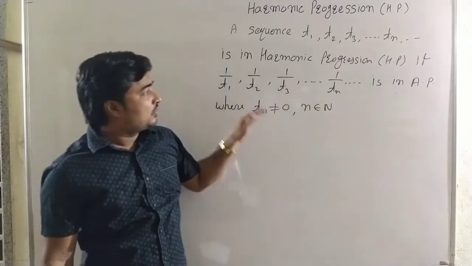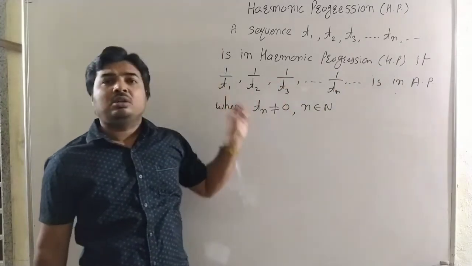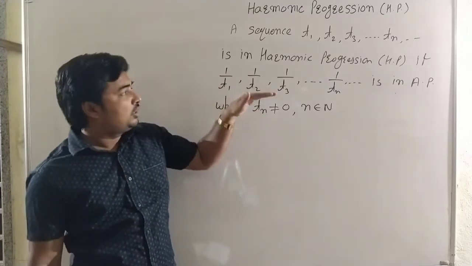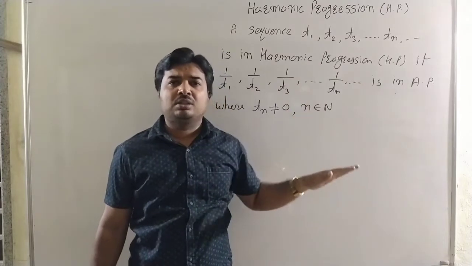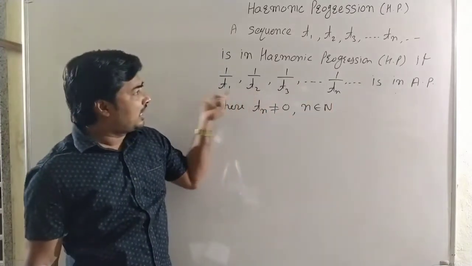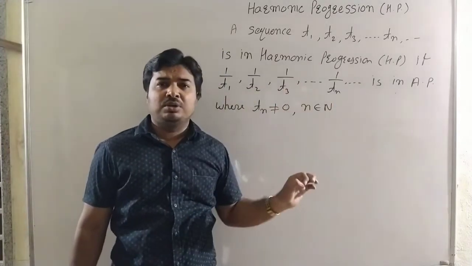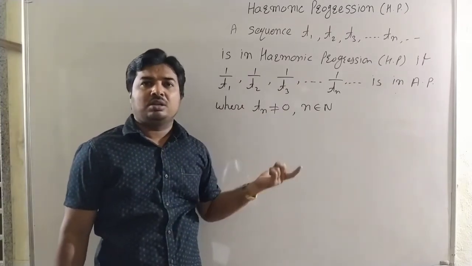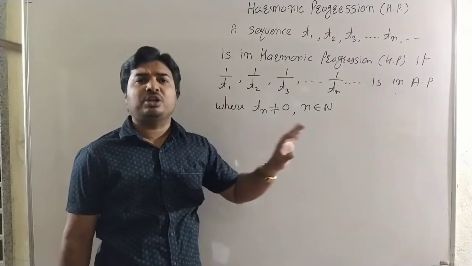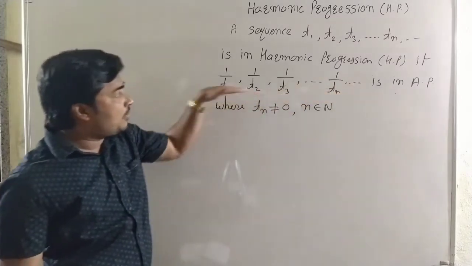That means to solve all problems we use the concepts of the arithmetic progression, that is the nth term, the sum of n terms and all concepts. In the arithmetic progression there is a common difference. In the geometric progression there is a common ratio. Here it is a common difference.